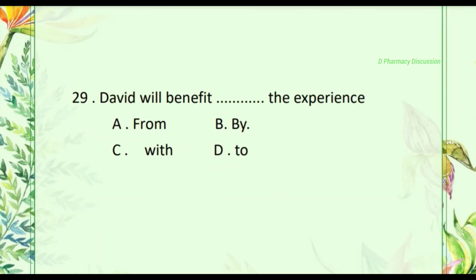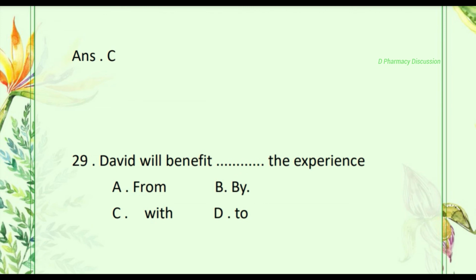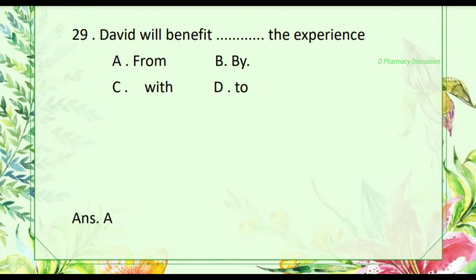Then 29. David will benefit dash the experience. Options are A, from, B, by, C, with, D, to. Correct answer is option A, from.